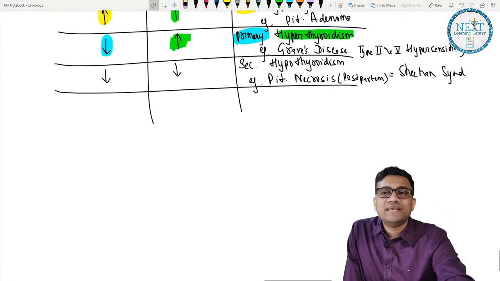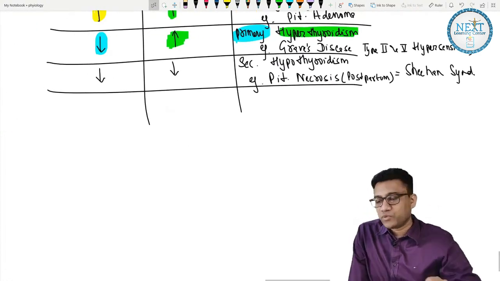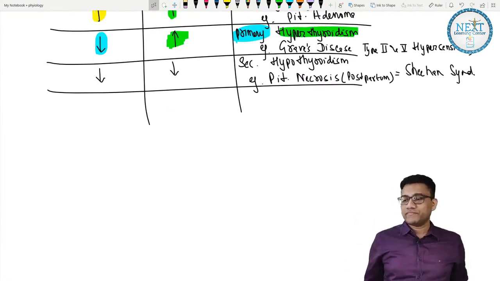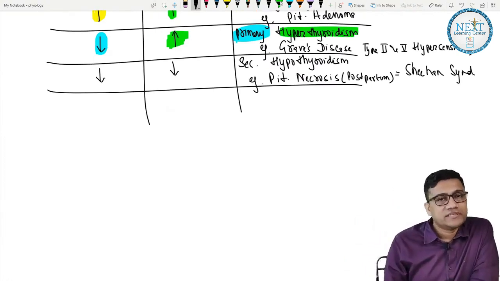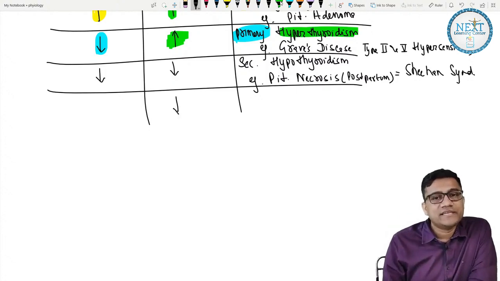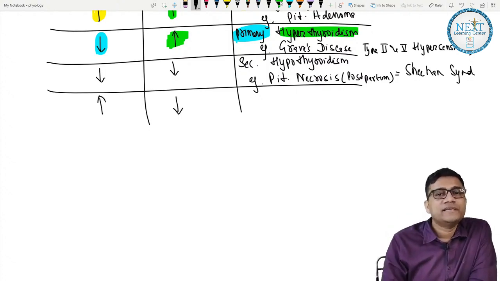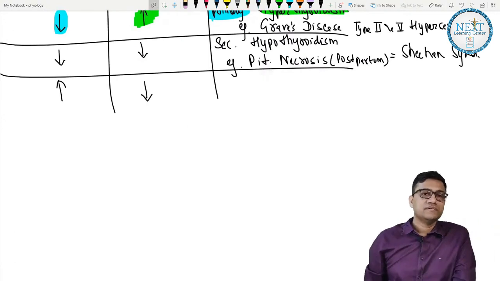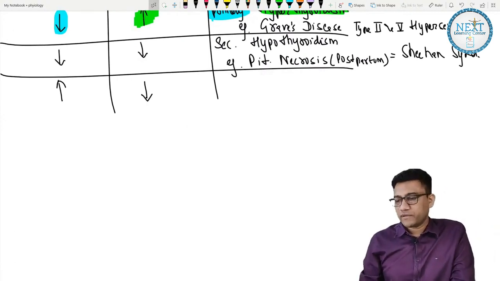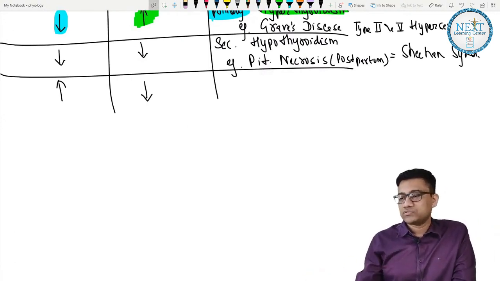Now we will see the other concept. Very good, Sheehan's, okay. Now there is the reverse. There is decreased T3, T4 but increased TSH. What is the diagnosis? Give the full diagnosis, okay. Condition and diagnosis. Tell me.